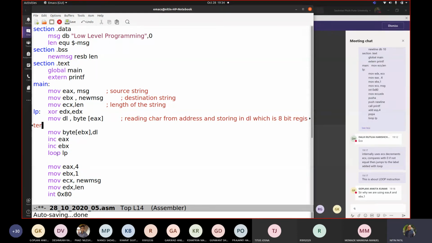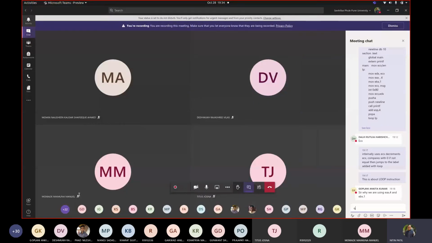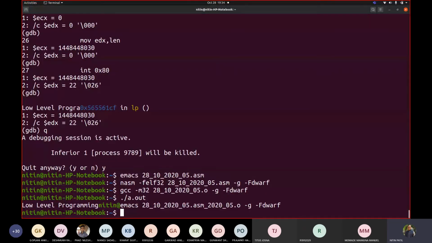Understood the string copy? Yes, sir. Understood the string copy? Simple, right? Okay. Hopefully it is simple. Now I will add both the files there. Don't worry.